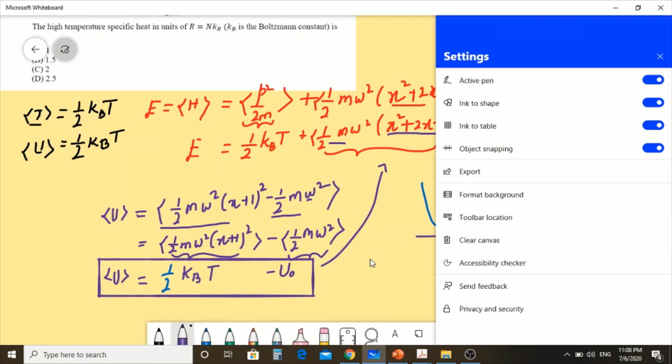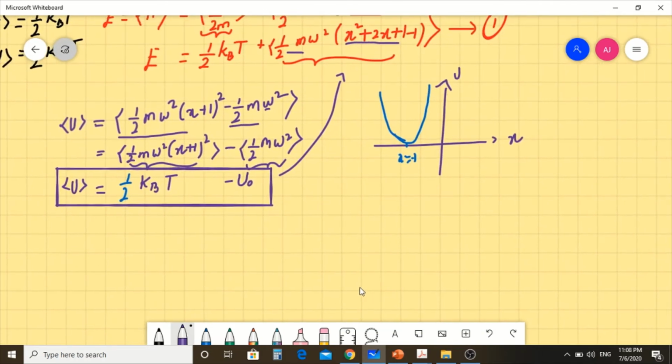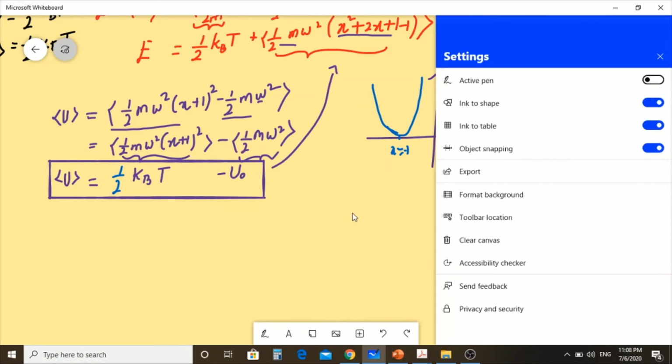One second, we can go down. Yes, now this page is okay.